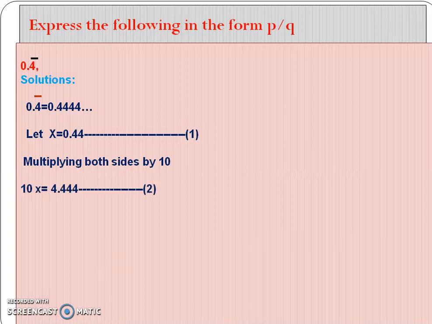So 10x equal 4.444 and so on. That is the second equation. And we have to subtract from second equation to first equation. You will get 10x minus x equal 4.444 minus 0.444. That is 9x equal 4. The value of x is 4 by 9. 4 by 9 is in the form of p by q.